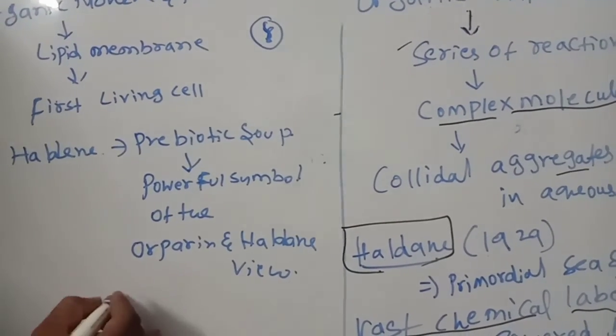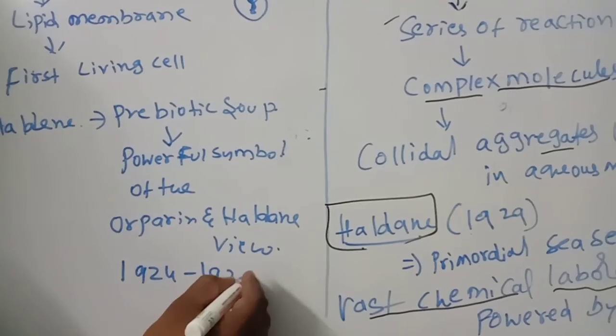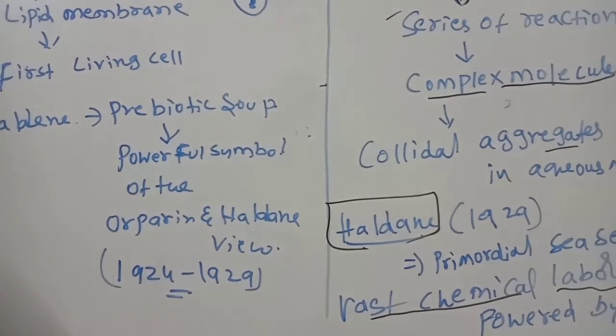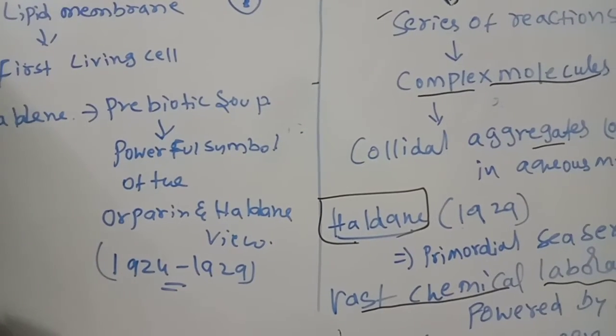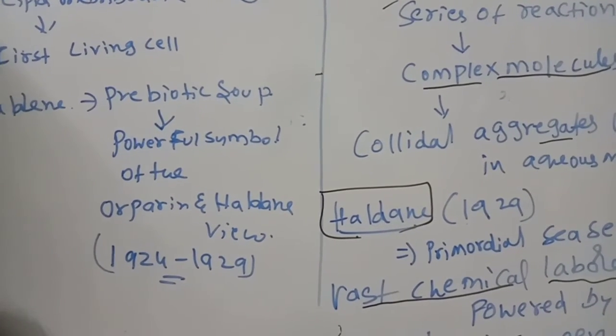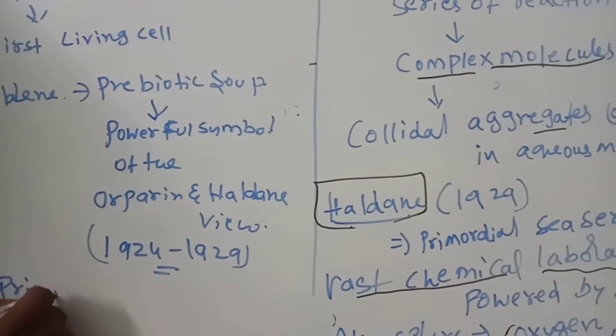So in 1924 and 1929 they identified all these things. Oparin and Haldane independently suggested the primitive atmosphere was reducing.